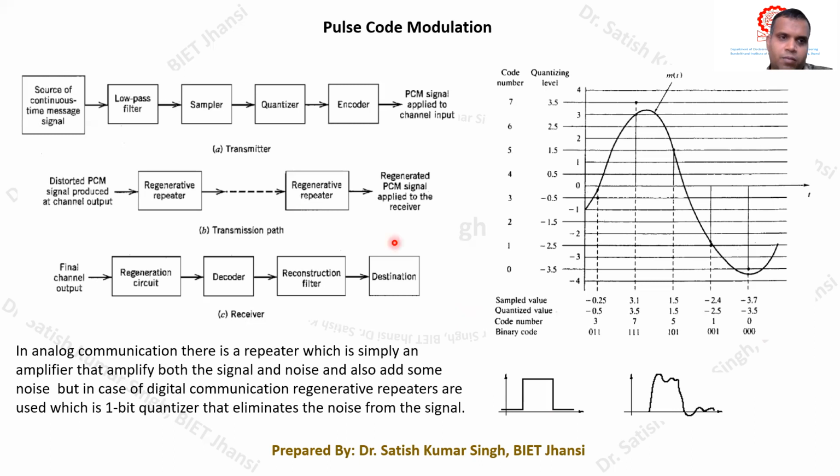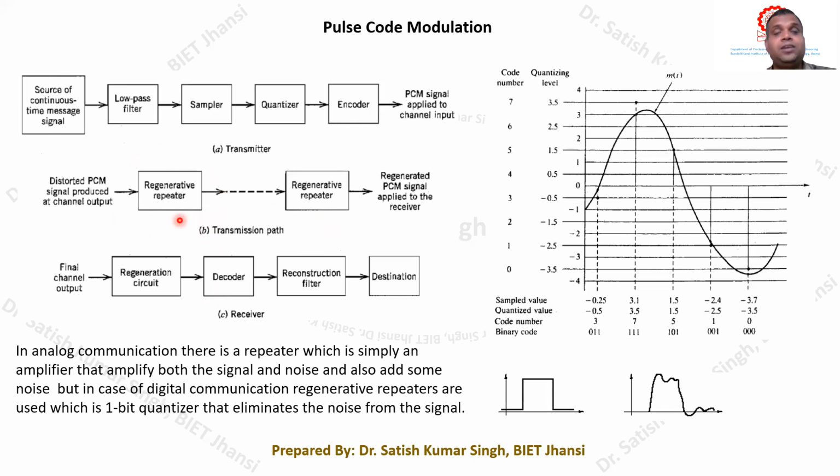But in digital communication, we have a regenerative repeater whose inherent characteristic is that it can eliminate the noise effect completely, and therefore a very high signal to noise ratio is possible at the receiver side. The same thing is not possible in analog communication, and therefore the quality of analog communication is much lower than the quality of digital communication. Remember that the regenerative repeater eliminates the effect of the noise, and clean pulses can be regenerated for further transmission.